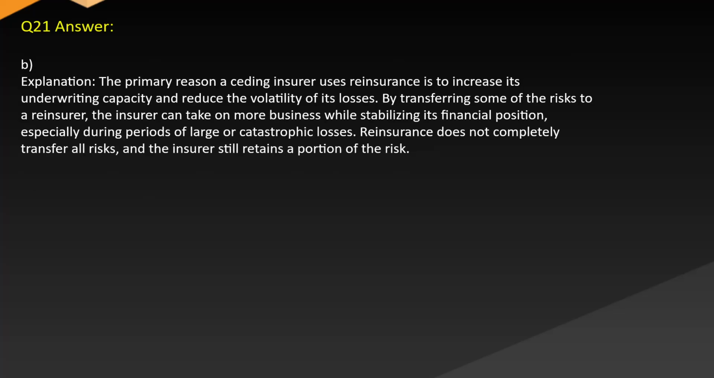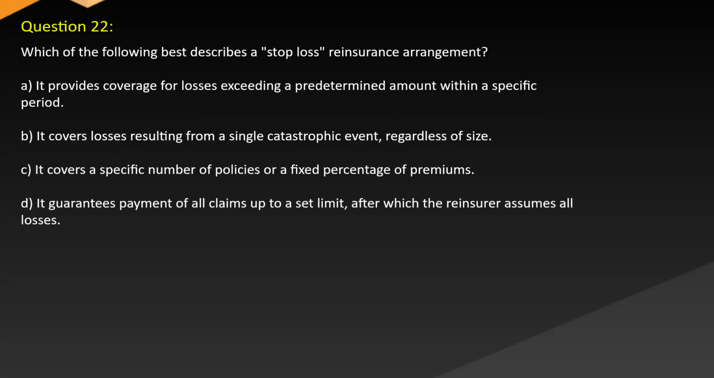Answer: B. Explanation. The primary reason a ceding insurer uses reinsurance is to increase its underwriting capacity and reduce the volatility of its losses. By transferring some of the risks to a reinsurer, the insurer can take on more business while stabilizing its financial position, especially during periods of large or catastrophic losses. Reinsurance does not completely transfer all risks, and the insurer still retains a portion of the risk.